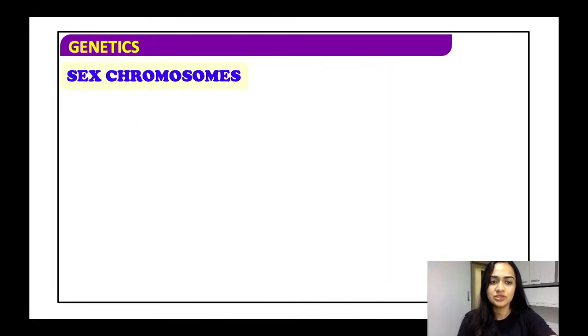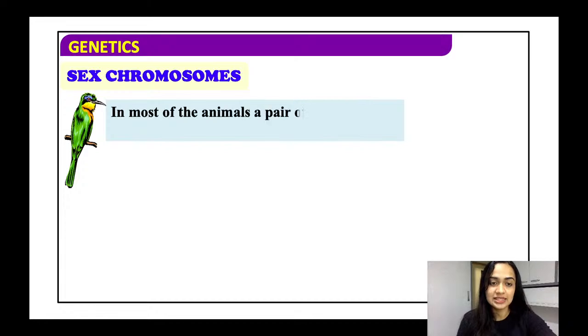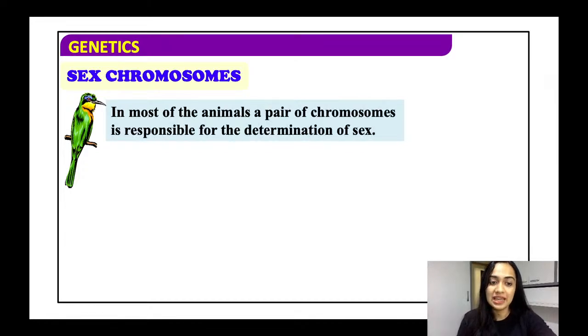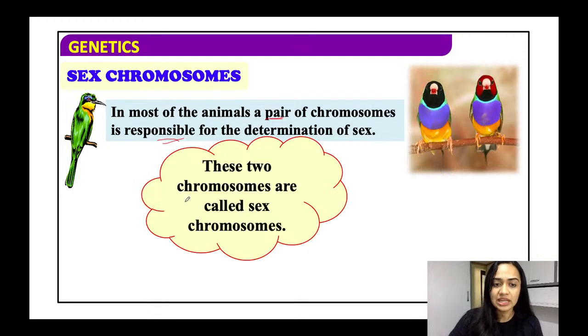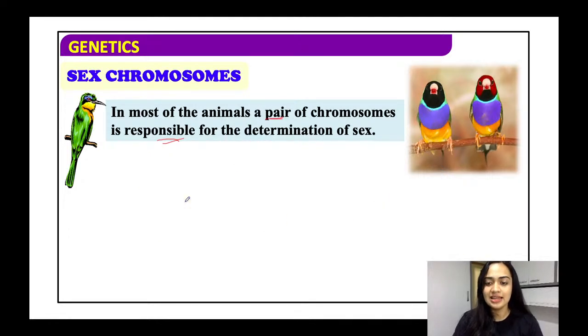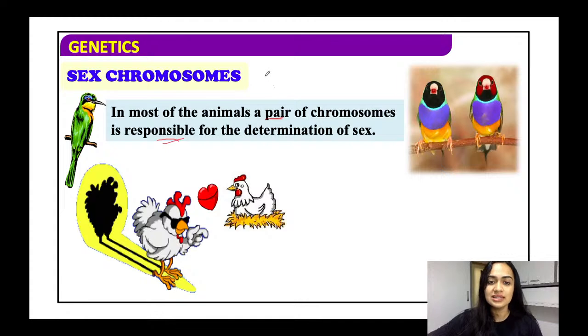So now coming to the sex chromosomes. In most animals, a pair of chromosomes is responsible for the determination of sex. A pair of chromosomes means a set of chromosomes in any animal that is responsible for determining the sex of that organism, that is, whether it will be male or female. These chromosomes linked to sex determination are called sex chromosomes, and in scientific terms they are called allosomes.